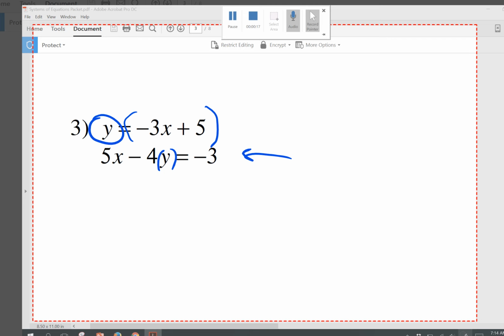I want to substitute out this bottom y for that negative 3x plus 5. And now we're no longer going to deal with the top equation. We're going to just deal with the bottom equation. We'll get 5x minus 4, bring down the equals negative 3, and instead of this y, we're swapping it out. It should be negative 3x plus 5. So that's how you do that. That's step 1. Step 1 is just to substitute.